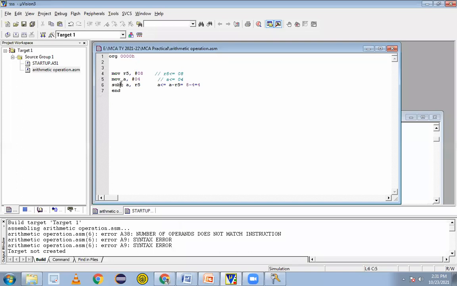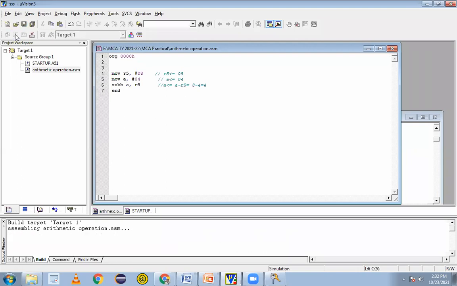Line number 6, SUBB. Okay, sir, tell me. R5 minus A does not work? No, that is reverse subtraction, not that. Actually in A the value is 8, so 8 minus 4 will come there by default. If you talk about the ARM processor, we have reverse subtraction also, RSB. This R5 minus A also can be done.